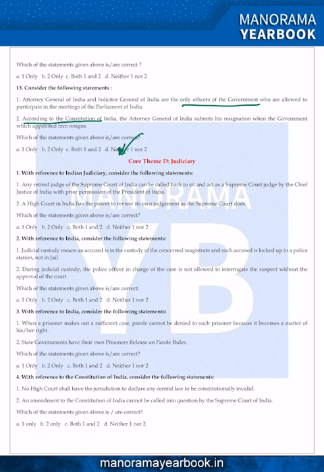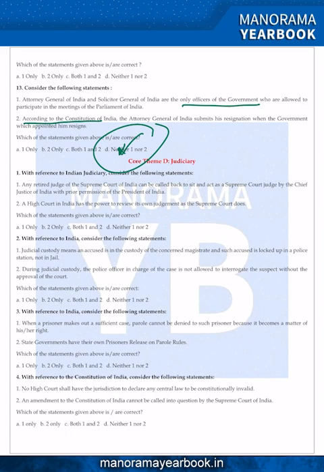And the first statement is also wrong. The Attorney General of India is appointed by the President of India under Article 76 of the Indian Constitution, and he holds office during the pleasure of the President. In the performance of his duties, he has the right of audience in all courts in India, as well as the right to take part in the proceedings of Parliament without the right to vote. But the point you should understand is that the Solicitor General of India has no such privilege. So the first statement is wrong, the second statement is also wrong, and the answer is D for Delhi.